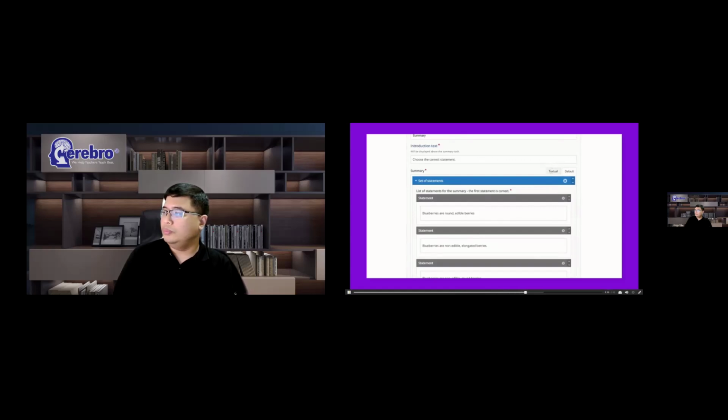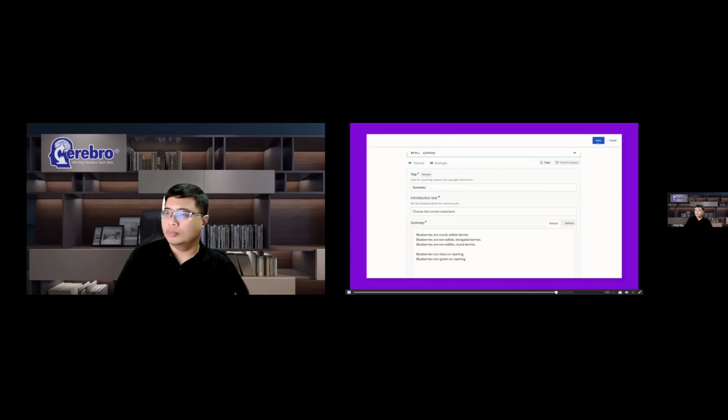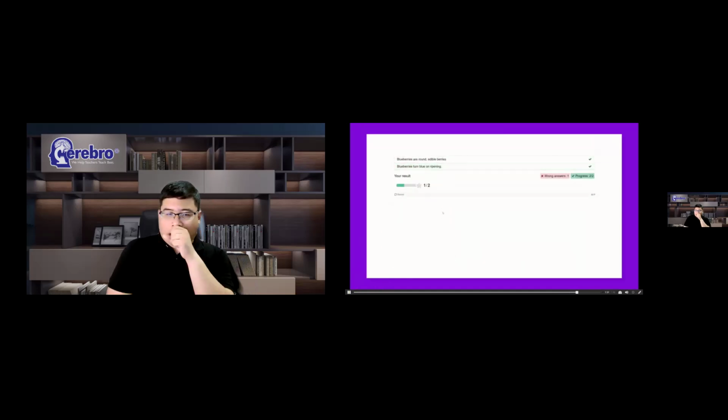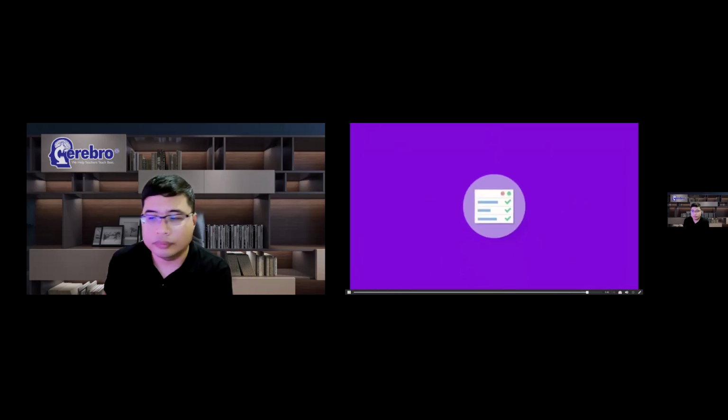You may even go into the textual mode to create the summary even faster, putting the correct statements on top and have a blank line between each set of statements. Save and remember to check that it behaves as it should. Ensure that your audience remembers and understands with H5P's Summary.